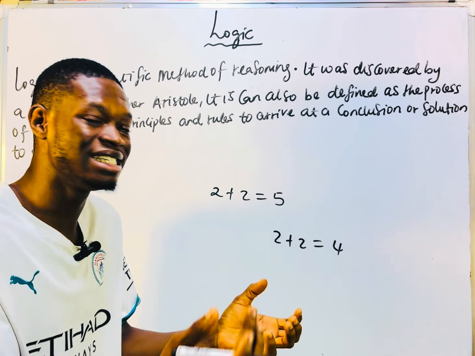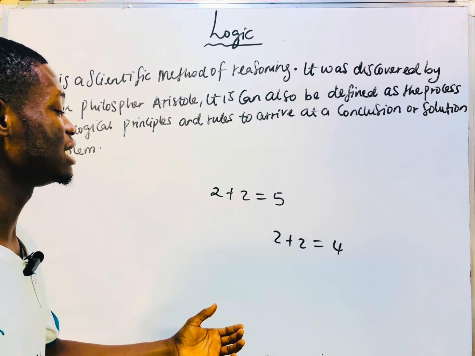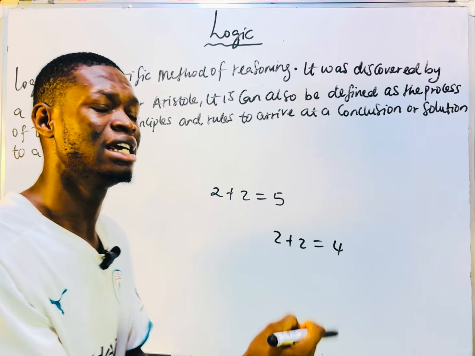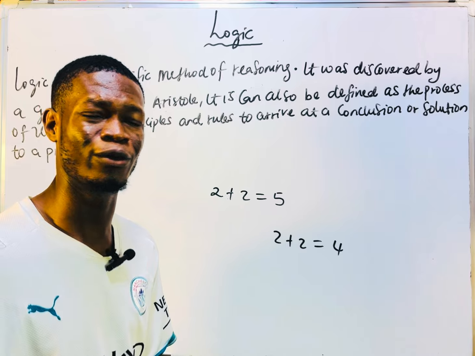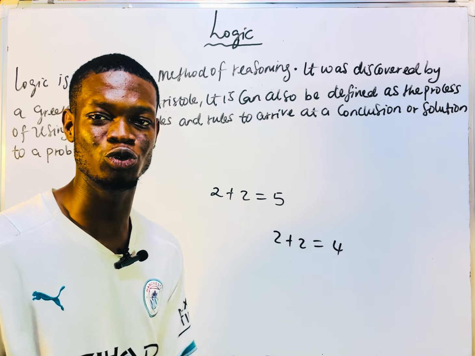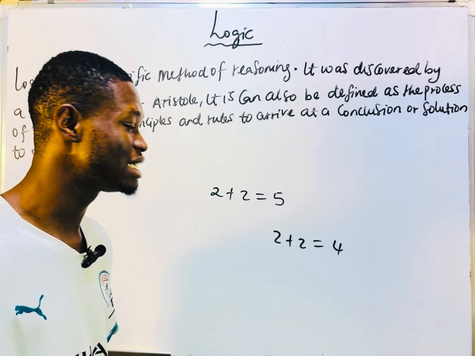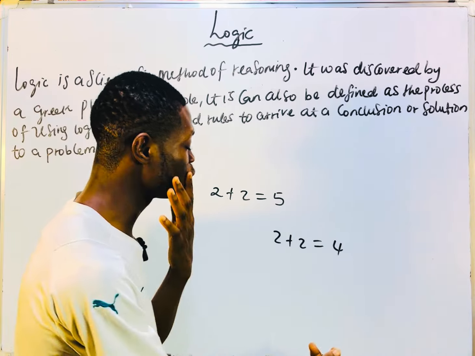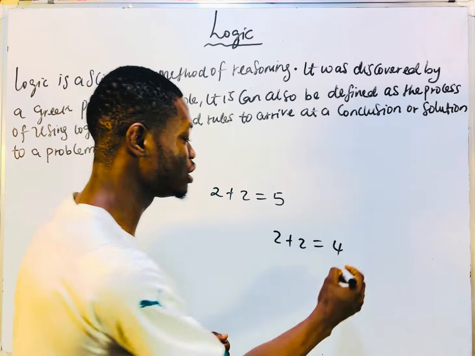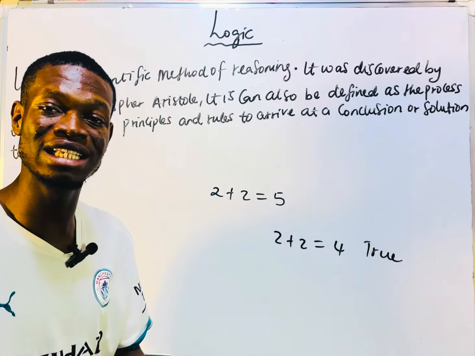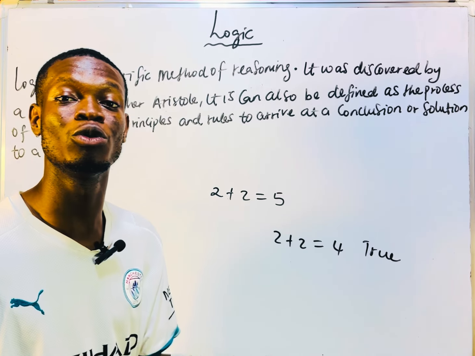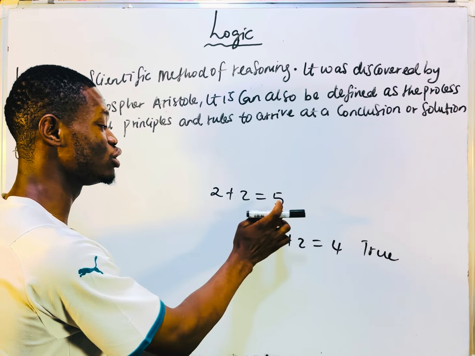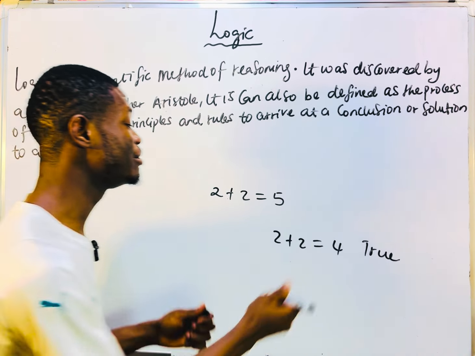Another person has designed it such that he has shown us the hypothesis and the end result. He has brought the hypothesis: 2 plus 2 is equal to 4. We don't know whether it's 4. He is now trying to tell us what made 2 plus 2 to be 4. All these things are logic. He has reasoned and shown us a pattern, and to the perfect conclusion, he has shown us that 2 plus 2 is 4, which is true. So he is now trying to tell us that his statements can be true or false, but cannot be both. Now, this person that is trying to tell us that 2 plus 2 is equal to 5, if he cannot prove it, that means it's false.